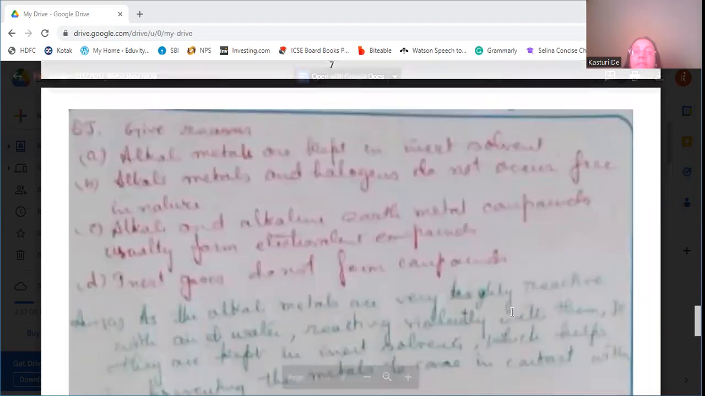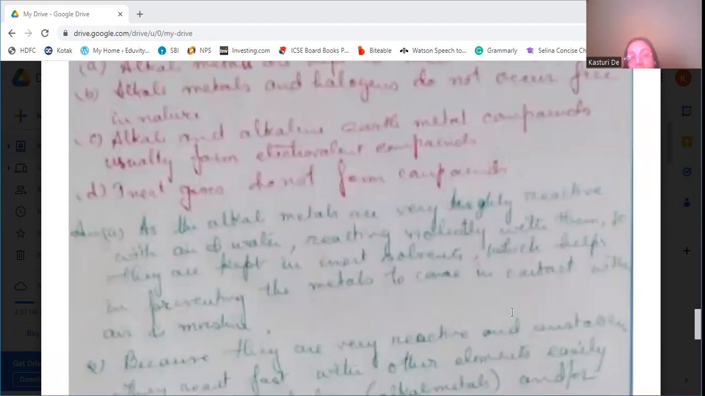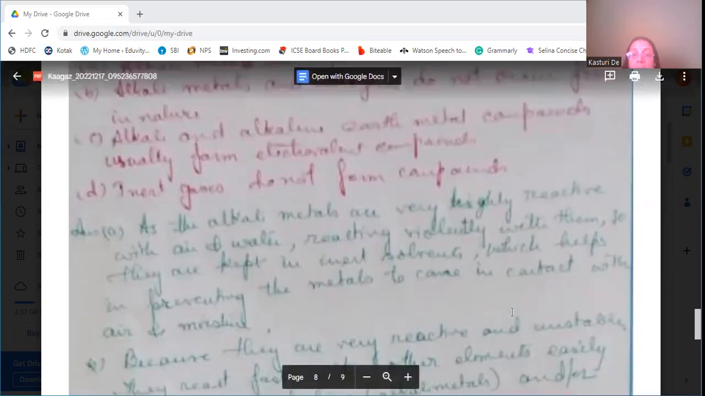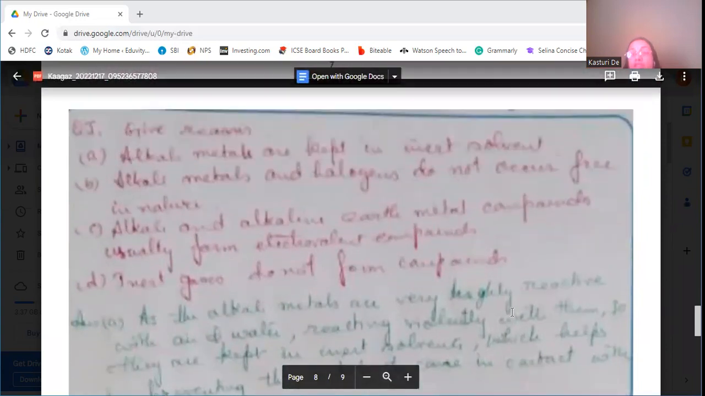Next is, why alkali metals and halogens do not occur freely. Alkali metals are very highly reactive metals, and halogens are very highly reactive non-metals. That's why they cannot be kept alone. They cannot be left behind without combining. That's why they cannot be found in an uncombined state. Always they are found in compound state. Freely in nature, they cannot be found.